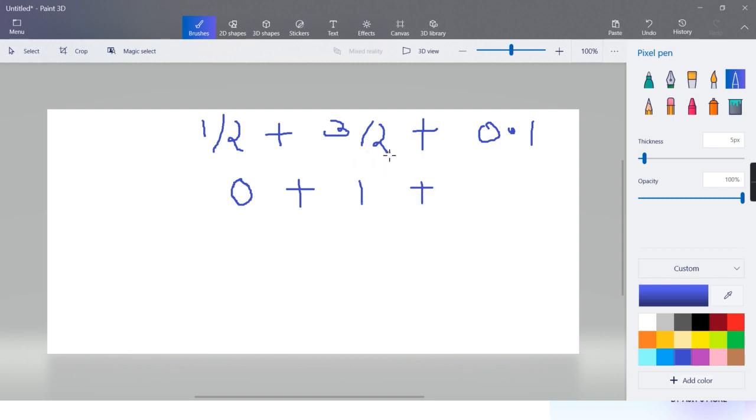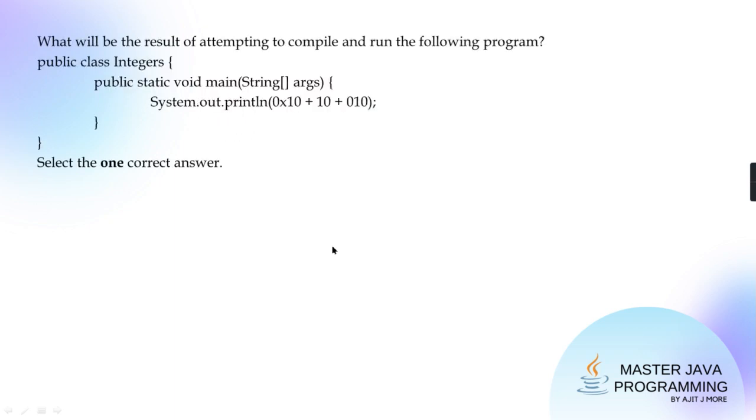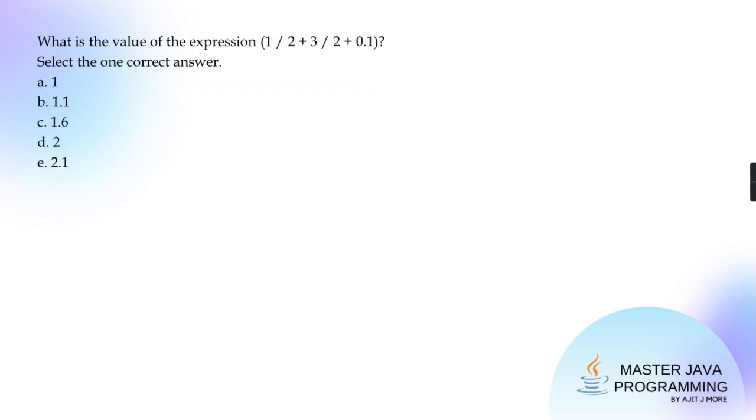1, because it is integer divided by integer. Because it is Java. If the same thing is in Python, here you'll get 1.5 and there 0.5. Not in Java. Integer by integer is integer. And this is 0.1. Now the associativity rule is left to right. So 0 plus 1 is 1, 1 plus 0.1 is 1.1. Correct? So the answer is going to be 1.1. Right? Okay, then this other one we will take in the next session.